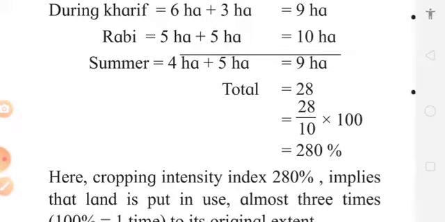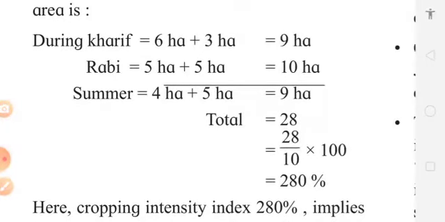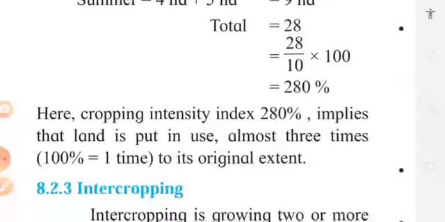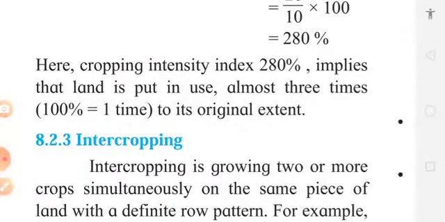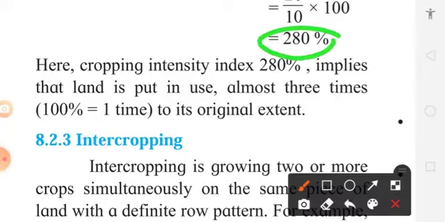Why is it divided by 10? Because the total area is only 10 hectares, but the cultivated area is 28 hectares. So 28 divided by 10 multiplied by 100. So here in this case the cropping intensity is 280%. What does it mean?